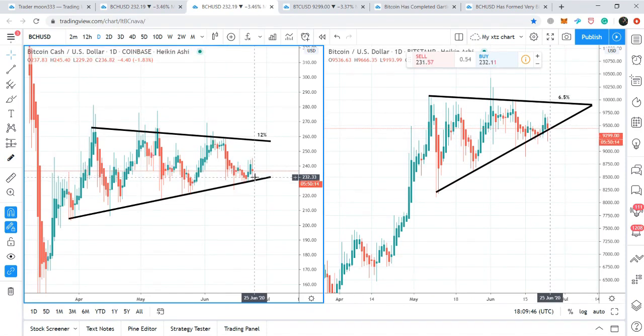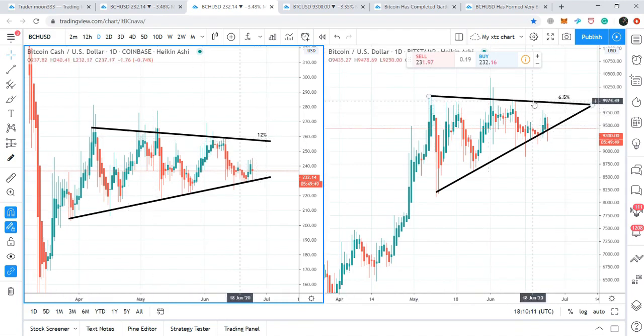Now, if we calculate the profit ratio from this support of Bitcoin Cash up to this resistance, that is almost 12%, from $225 up to almost $257. And if we watch Bitcoin, the potential that Bitcoin can produce from this support up to this resistance, at almost $10,000, is 6.5%.